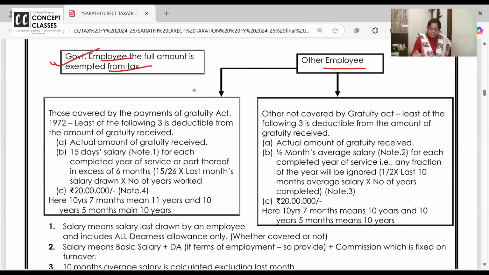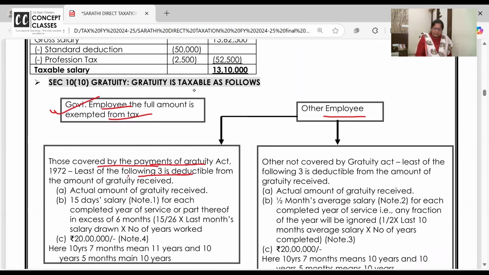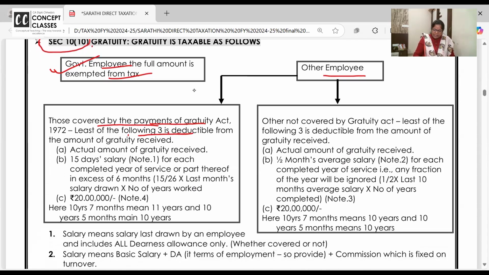If it is paid to other private employees and they are covered under the Gratuity Act, underline this. If they are covered under Gratuity Act 1972, least of the three deduction will be given. Okay, right. And deduction will be given in section. I want all of you to circle the way I am doing, underline the way I am doing. Section 10(10), you will give the deduction of actual amount of gratuity received, 15 days salary for each completed year